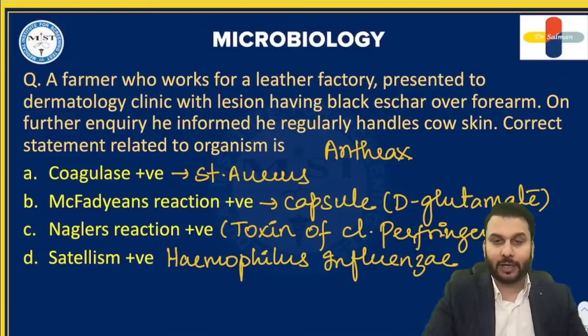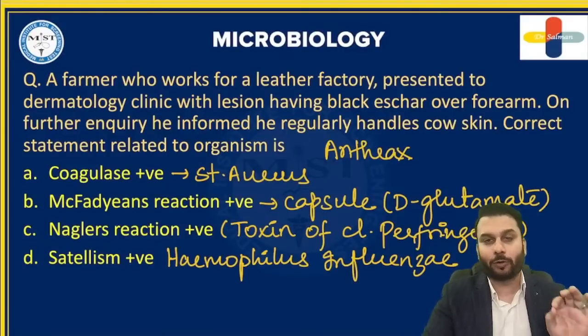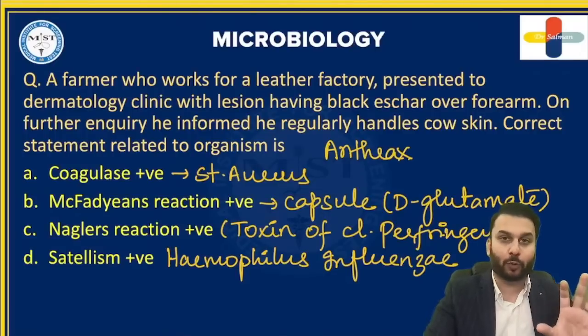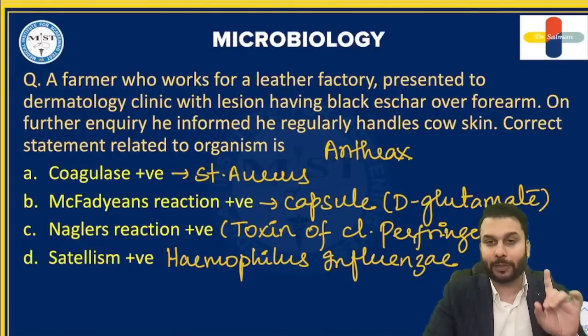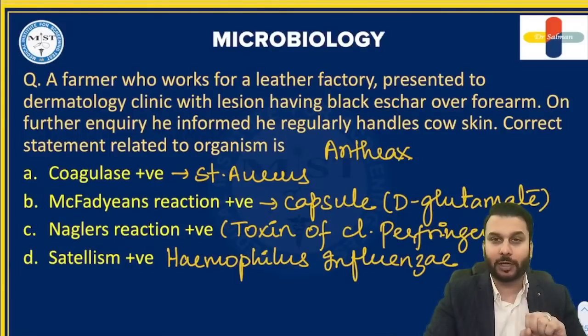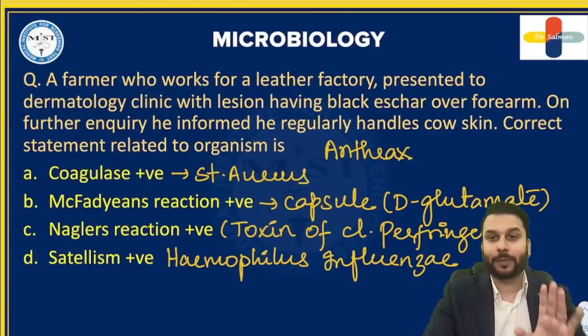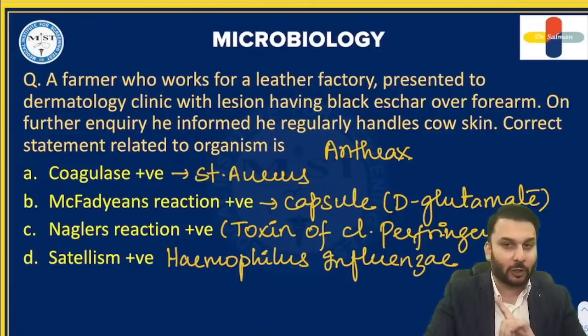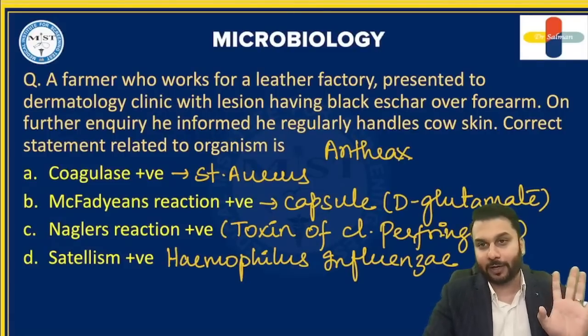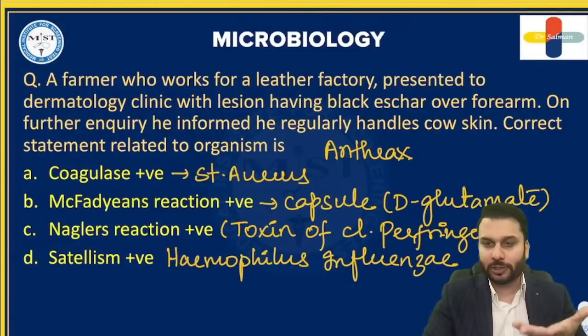Next is the McFadden's reaction. McFadden's reaction, as you all know, is done for the capsule of anthrax that is made up of proteins. Polypeptide capsule is present only with anthrax, which is made up of the amino acid D-glutamate. Remaining all capsules, whatever we have studied everywhere, they are made up of sugars called lipopolysaccharides. LPS capsules are present in all organisms except anthrax. Now anthrax is special, so it's just given one special test called McFadden's.